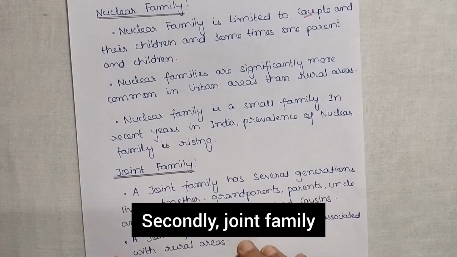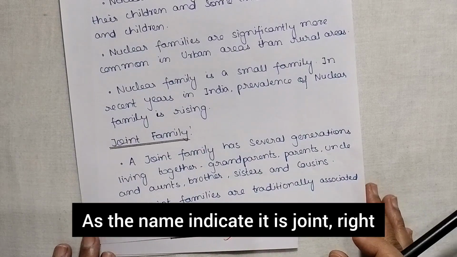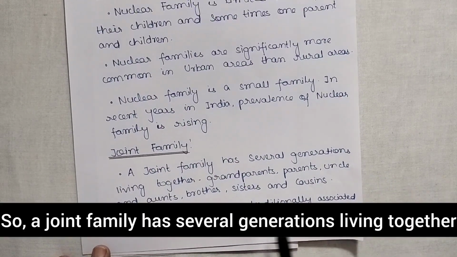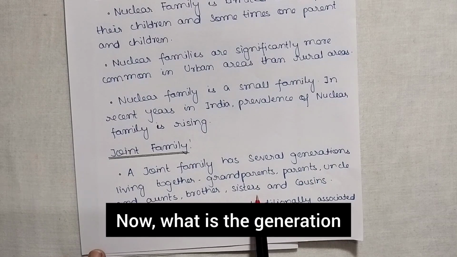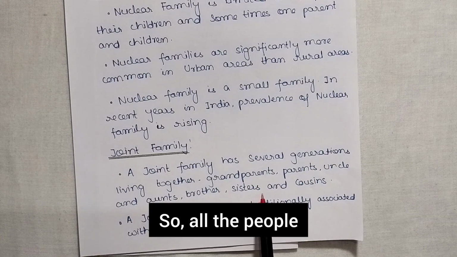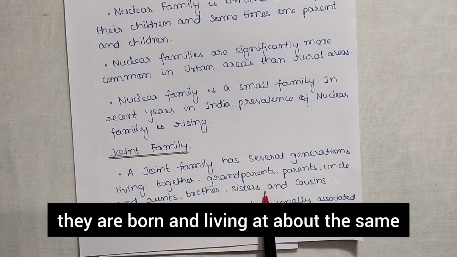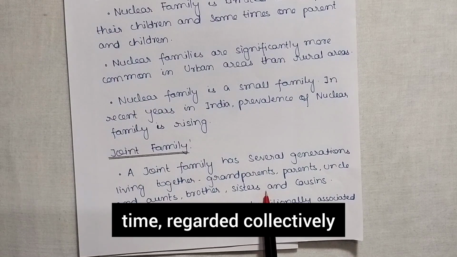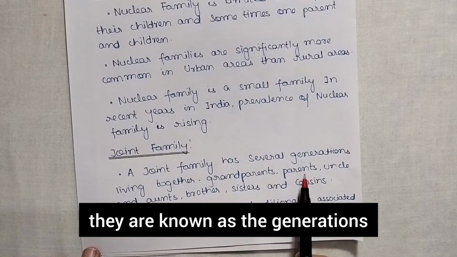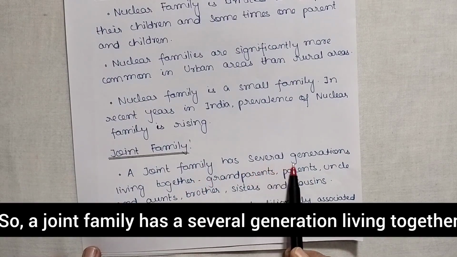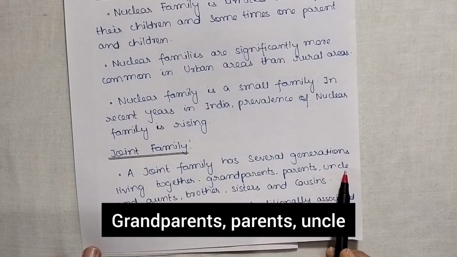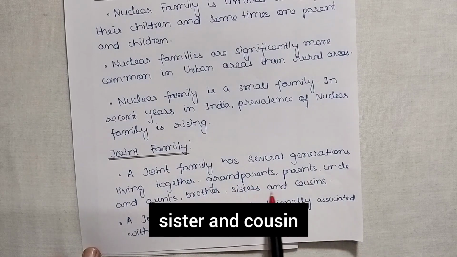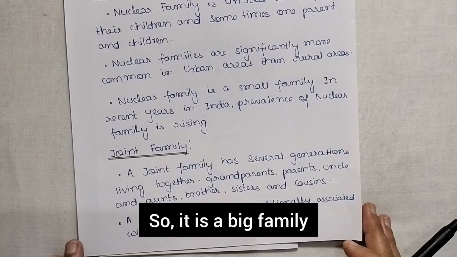Secondly, joint family. Now what is a joint family? As the name indicates, it is joint, right? So a joint family has several generations living together. Now what is the generation? So all the people who are born and living at about the same time, regarded collectively, are known as the generations. So a joint family has several generations living together. Grandparents, parents, uncle and aunt, brother, sister and cousins. So it is a big family.